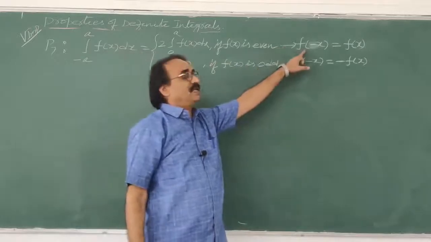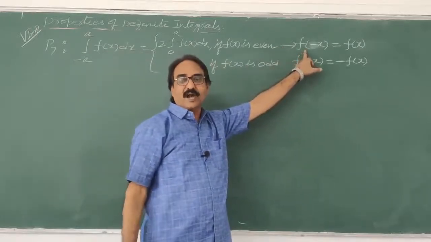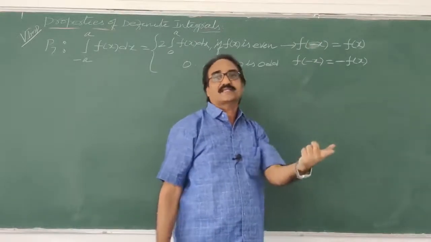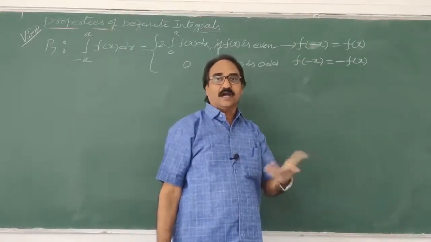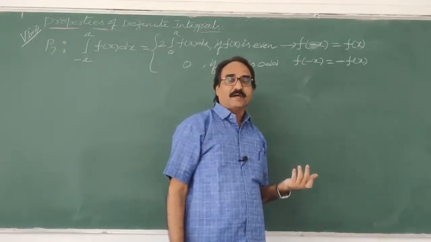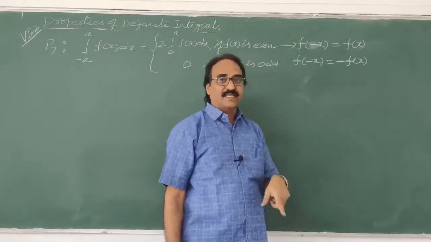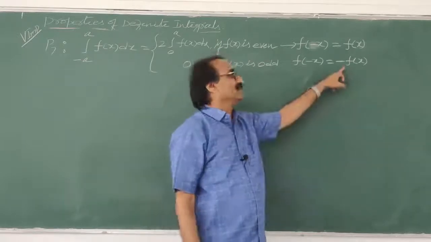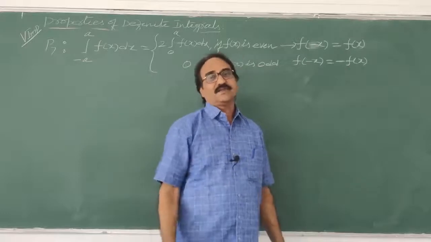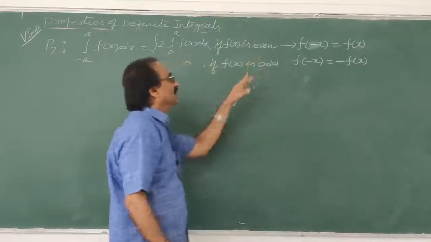Even function means cos x. In place of x, if you write minus x, what will happen? Cos of minus theta is cos theta, even function. In place of sin x, if you write minus x, you get minus sin x, odd function. So sin is an odd function, cosine is an even function. Remember like this. That is called even or odd.